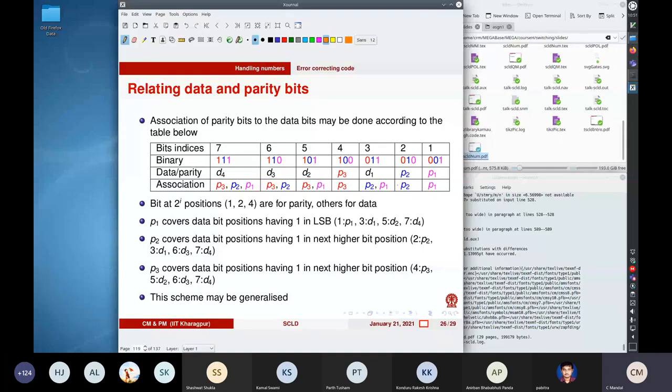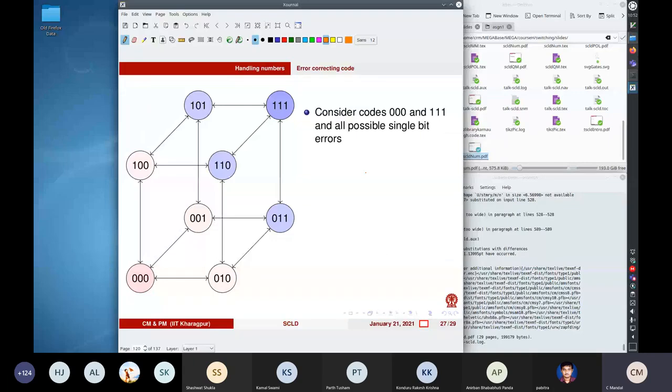All right. So similarly, P2 covers data bit positions having 1 in the next bit position. So what happens is that this allows you to construct the logic optimally. Okay, so this kind of indexing helps you to construct the logic optimally.